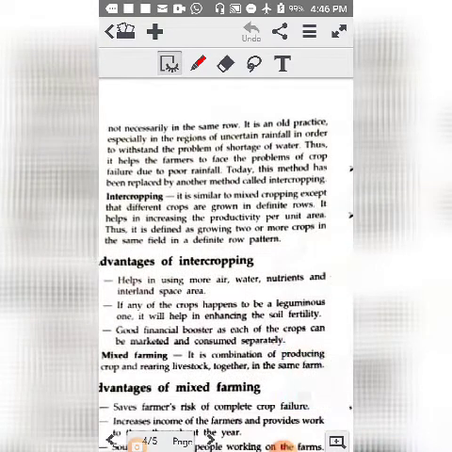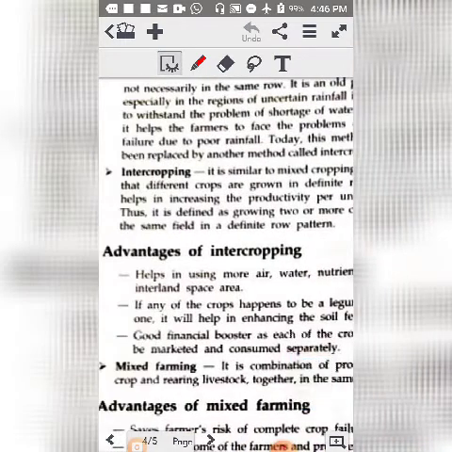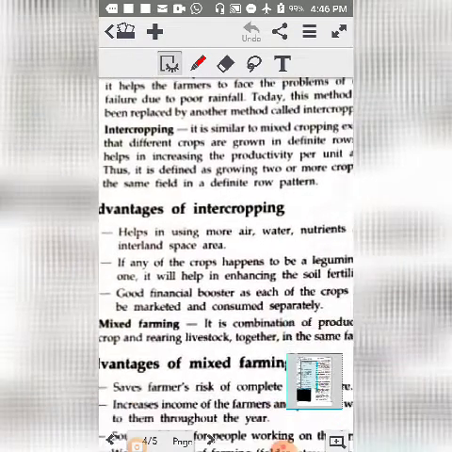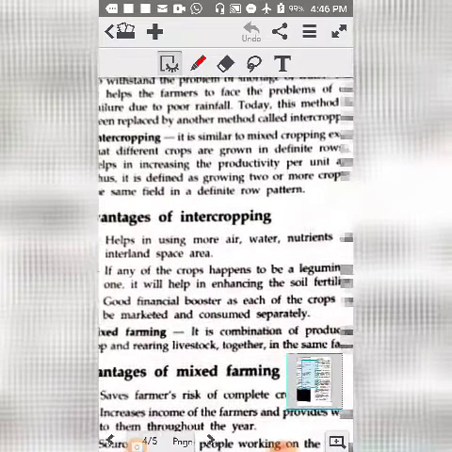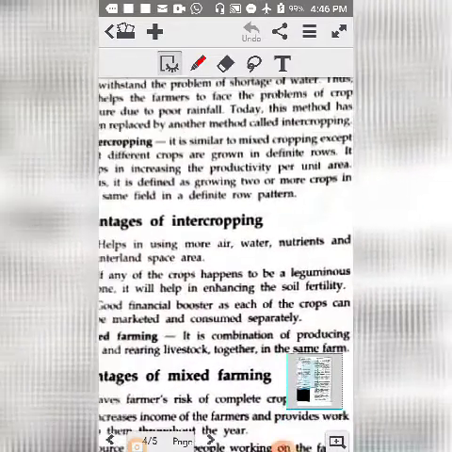It is an old practice, especially in the regions of uncertain rainfall where it rains less. So farmers grow one crop and grow another crop, so that if it is destroyed, then the other crop can be used. Today this method has been replaced by what is called intercropping.